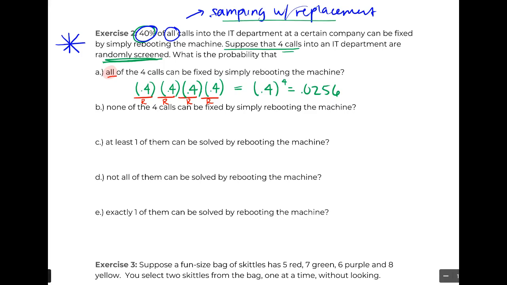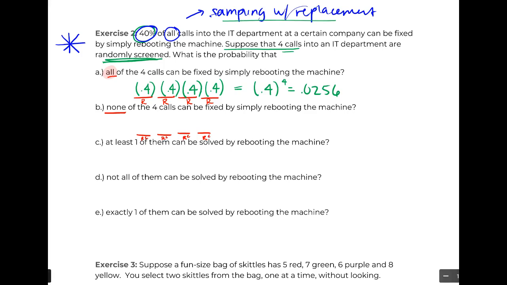All right. So the next one says none of the 4 calls. So we're still dealing with 4 random things, right? But now they can't be fixed. The first one is not fixed. Second one's not fixed. Third one's not fixed. And the fourth one's not fixed. And all we have to do is use our complements.